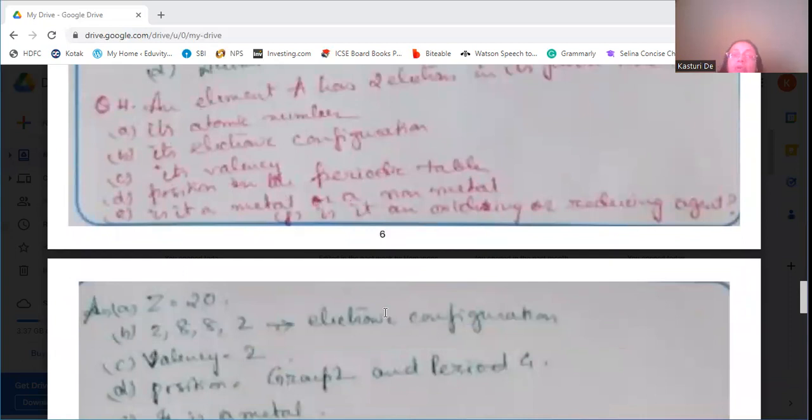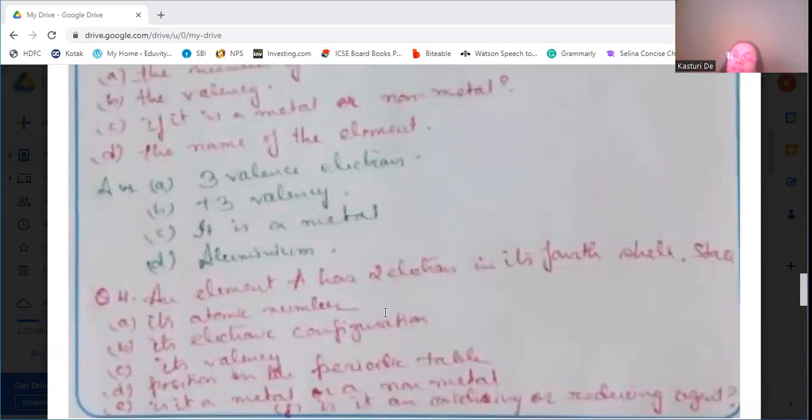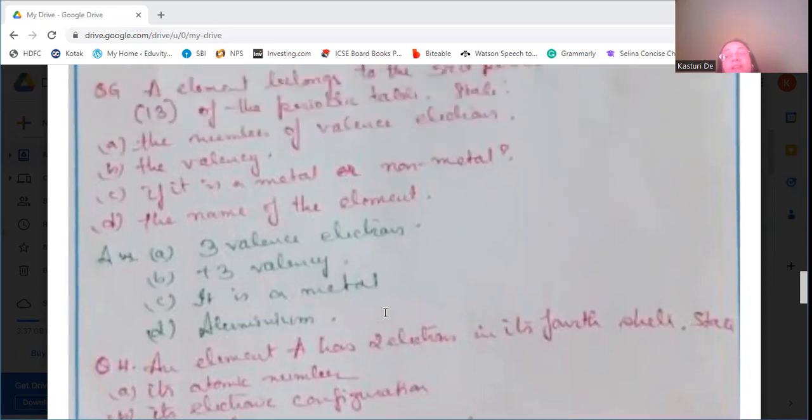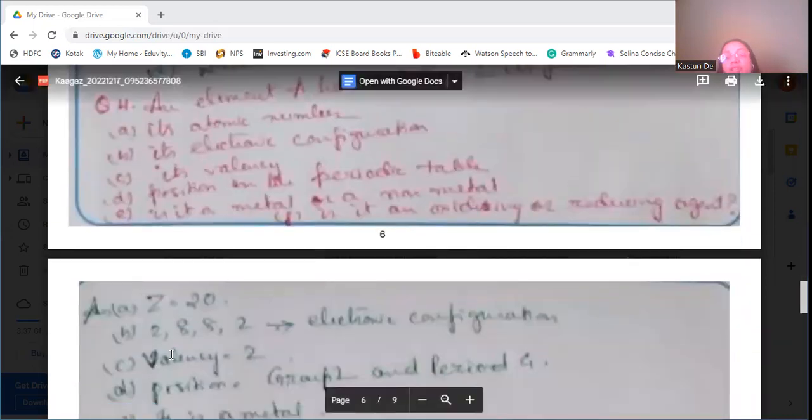Okay. So atomic number. 4 shells it has. That means the electronic configuration will be 2, 8, 8, and 2. That means atomic number Z will be equal to 20. Electronic configuration 2, 8, 8, 2. Valency will be 2 because it has 2 electrons on its outermost shell.